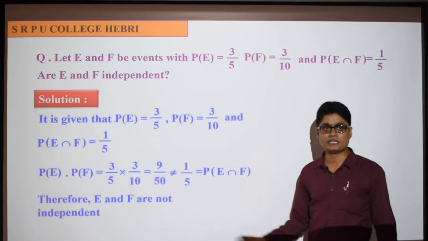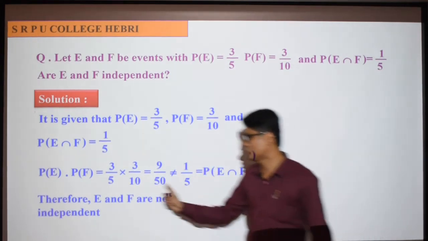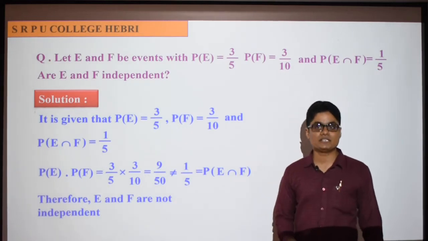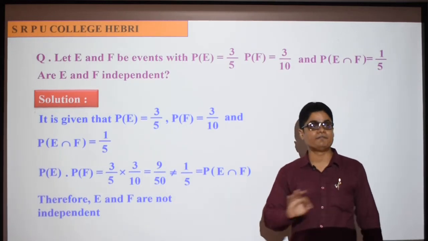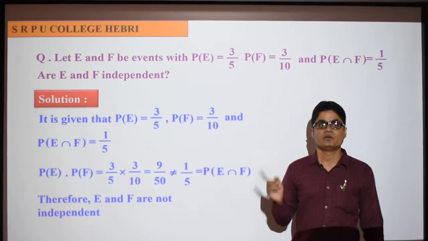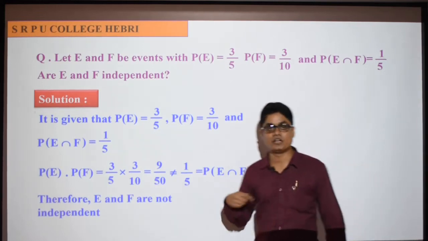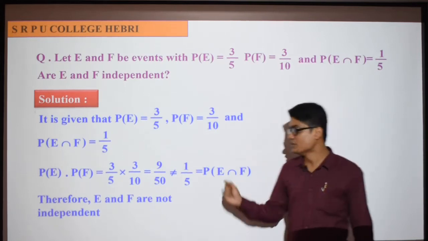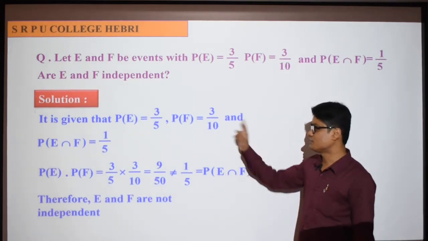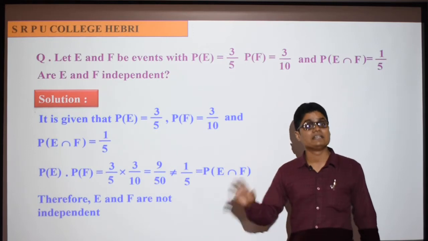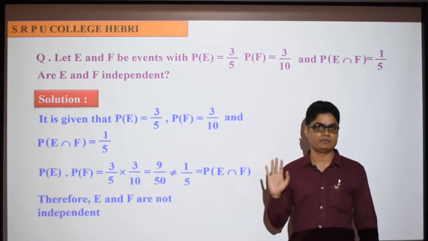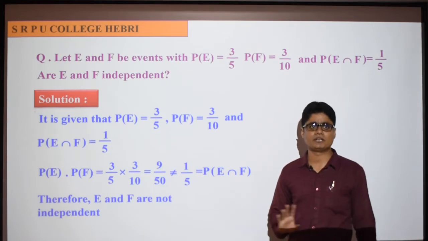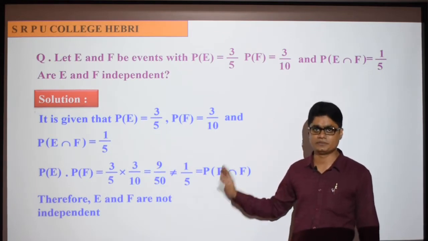So what you proved here, P of E intersection F is not equal to P of E into P of F. So what is the conclusion? Conclusion is E and F are not independent. When are these two events independent? If P of E intersection F is equal to P of E into P of F. So conclusion for this problem is they are not independent. A simple question, it will be asked maybe for 1 mark, not more than that. So remember that, simple and important question.